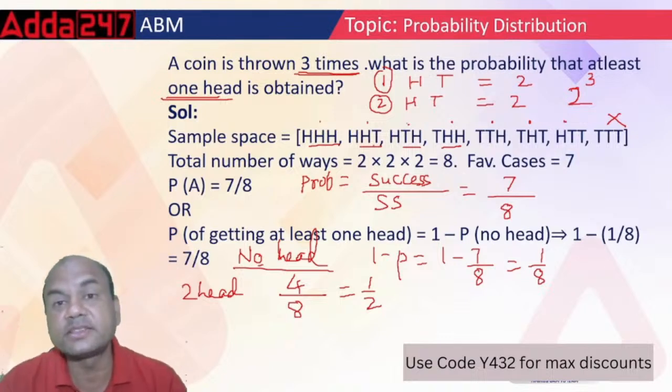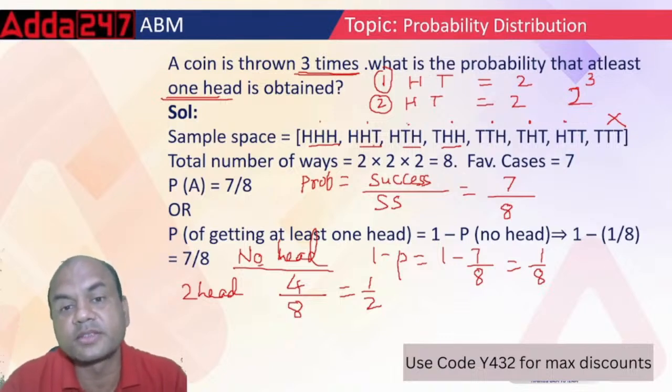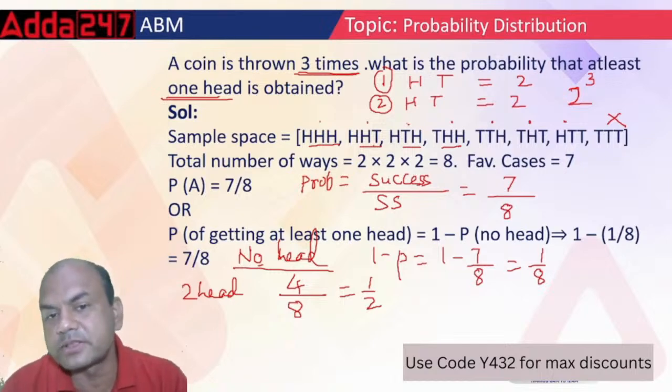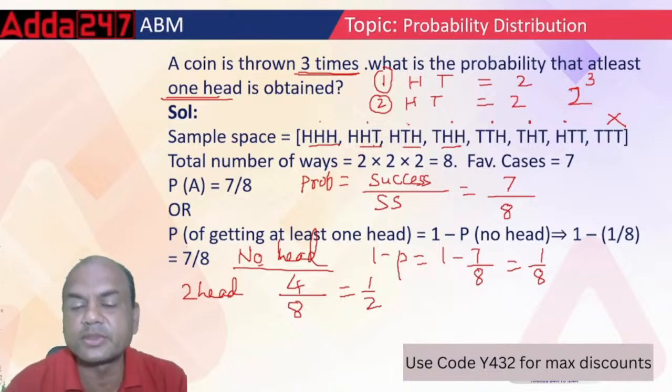Yes, at least 3 heads. What is the answer? At least 3. See, there's only one upon 8, because everyone else is having 2 heads. At least 3 heads means only one.